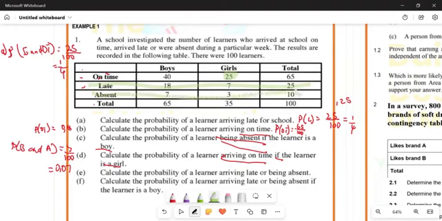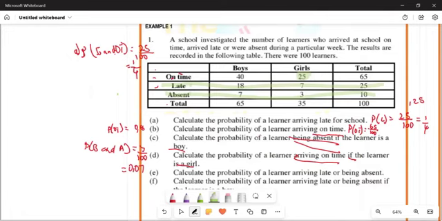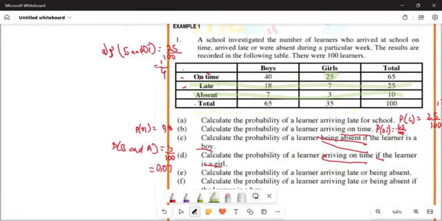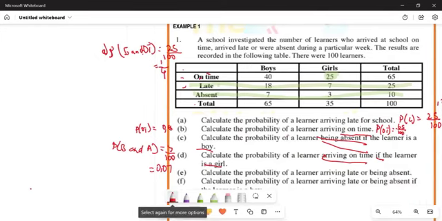There's no intersection between these two. You see how I did it? I'm looking at the two events that they're talking about. Arriving late, I go across. Being absent, I also go across. So there's no intersection. What does it mean? It means being late and absent are mutually exclusive events. What can you tell me about mutually exclusive events? They cannot occur at the same time. If they cannot occur at the same time, what does it mean mathematically then?